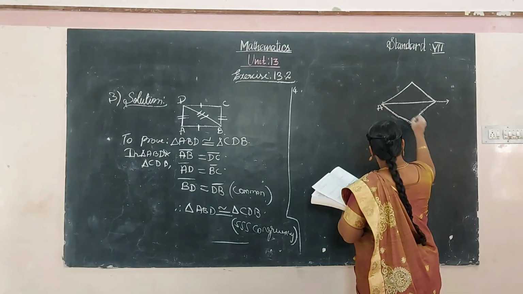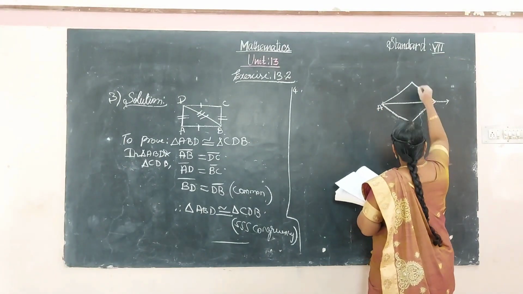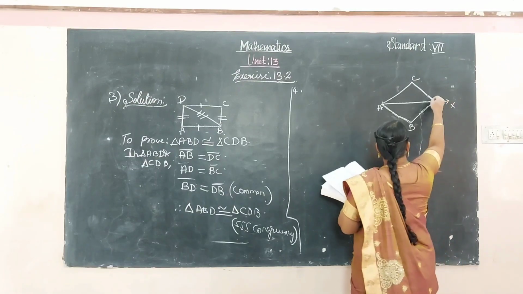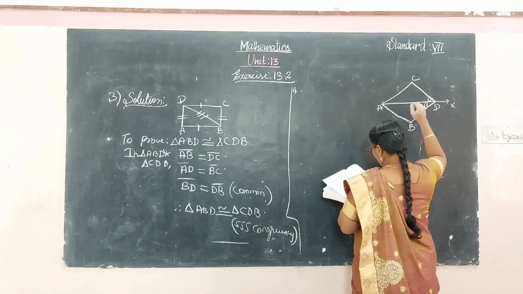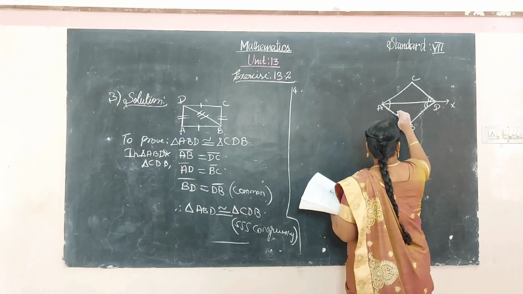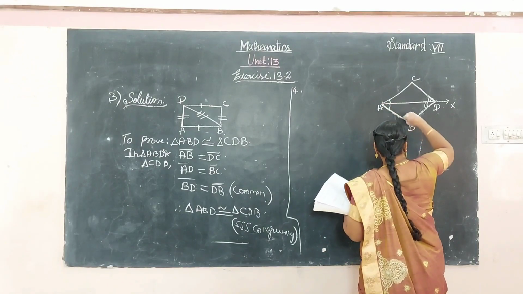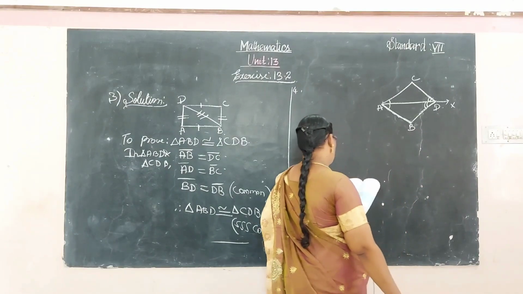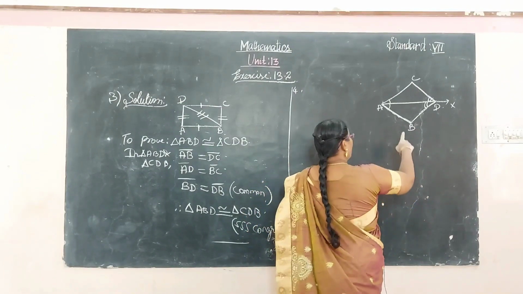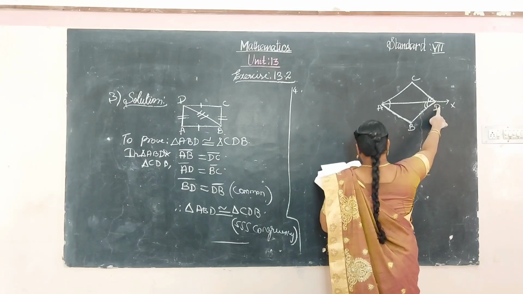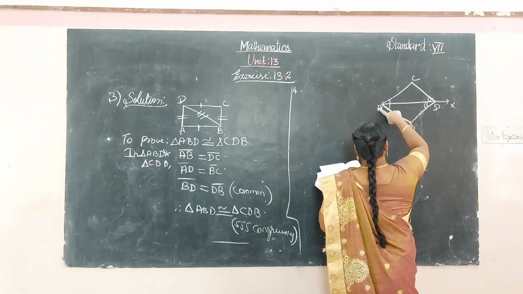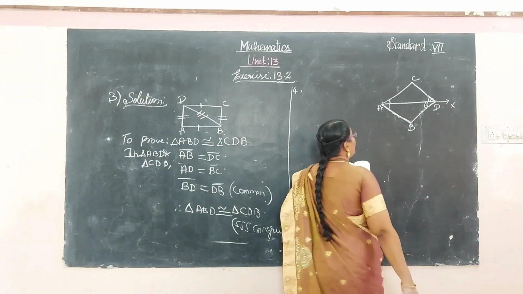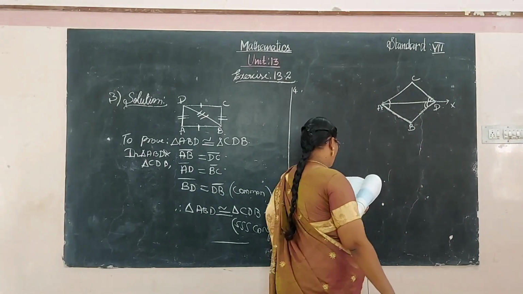So A, B, C, D. This is AX. In this figure, AX bisects the angle BAC. The line AX bisects the angle BAC.